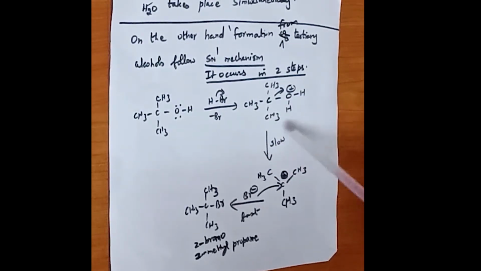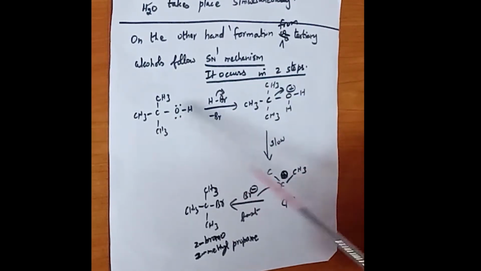So here, in the tertiary alcohol, there is first a protonation, then an attack of the nucleophile on the carbon. So here we get an intermediate product, and this is a slow step, where there is a removal of the water molecule. And in the next step, which is a fast step, there is an attack of the nucleophile.